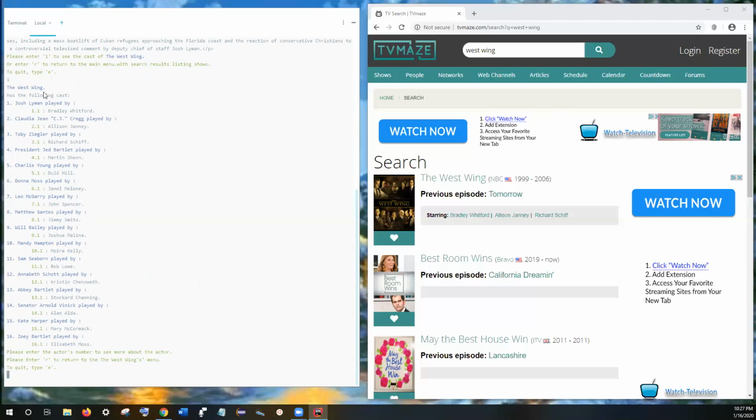It says the West Wing has the following cast: Josh Lyman, played by the wonderful, talented, future Oscar winner, Mr. Bradley Whitford. The lovely Mr. Martin Sheen and his lovely sons. But I'm most interested in Mr. Rob Lowe, who plays Sam Seaborn, and it asks me to enter the actor's number to see more about the actor. So here I am. I'm going to enter 11.1 for Rob Lowe.